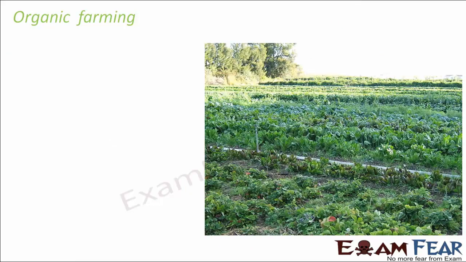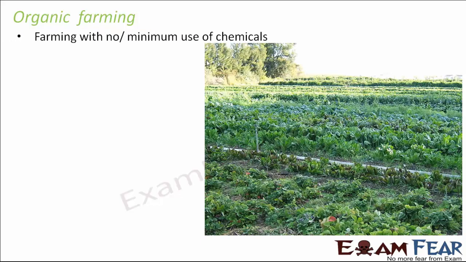So that is why these days we often follow a new type of farming called organic farming. So what is organic farming? It is farming with no or minimum use of chemicals, because it has been observed that chemicals are actually harming a lot. It is not only water pollution or soil pollution which is caused by the chemicals.